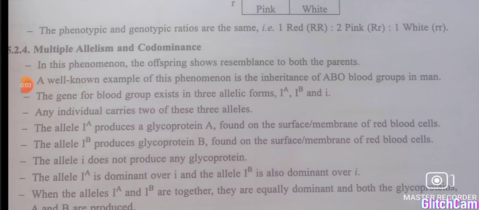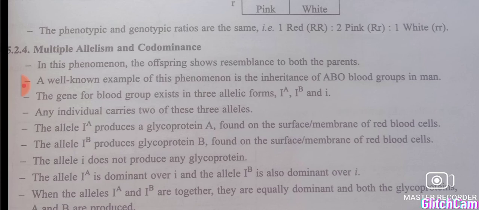Then we have studied multiple allelism and codominance. Multiple allelism means what? Here, there are more than two alleles in a population to control a character. Usually, according to Mendel, there are two alleles to control each character, isn't it? But multiple allelism says that more than two alleles can control one character.